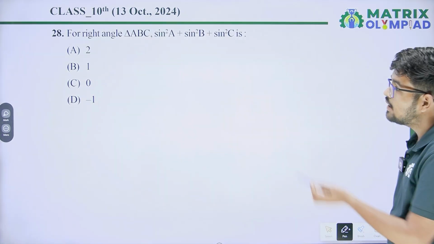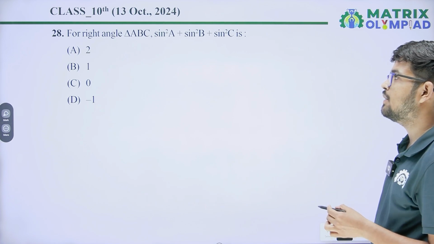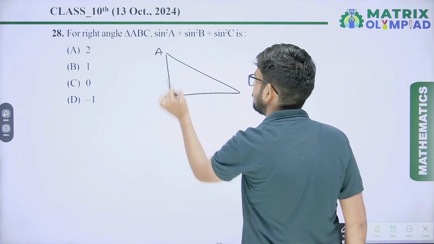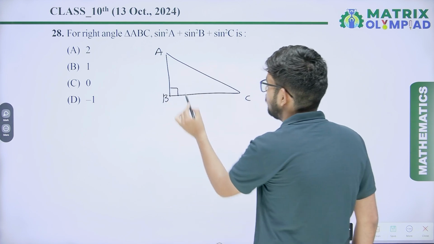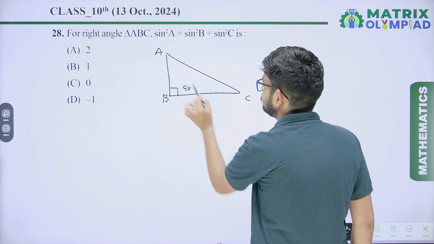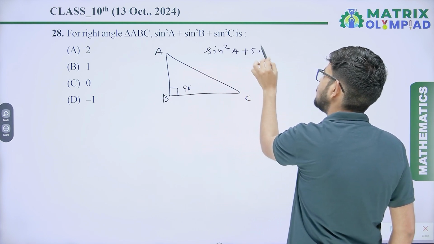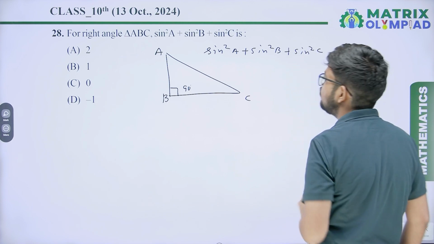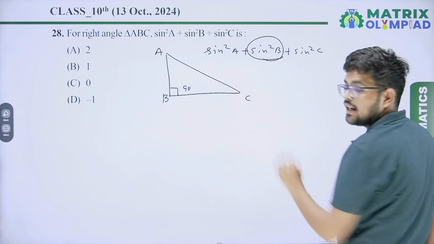Next question is: for right angle triangle ABC, sin square A plus sin square B plus sin square C. Just assume it is a right angle at B. So sin square A plus sin square B plus sin square C. We have to find the value of sin B, sin 90, that is 1.